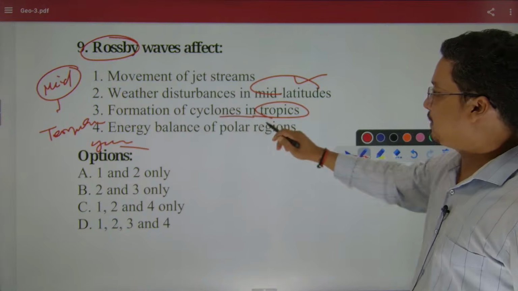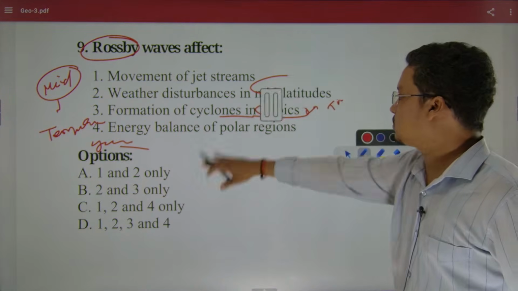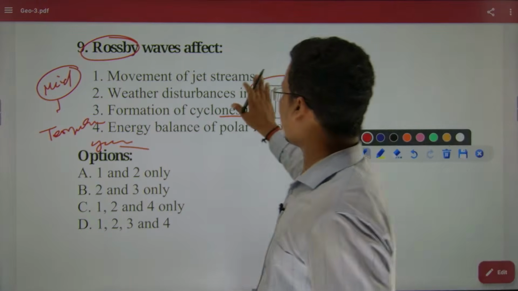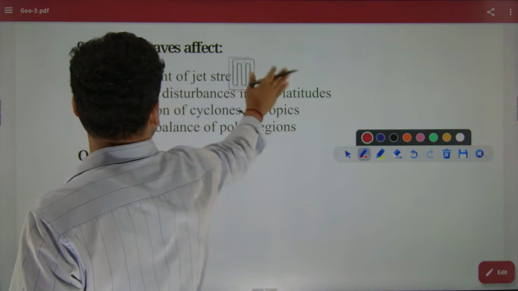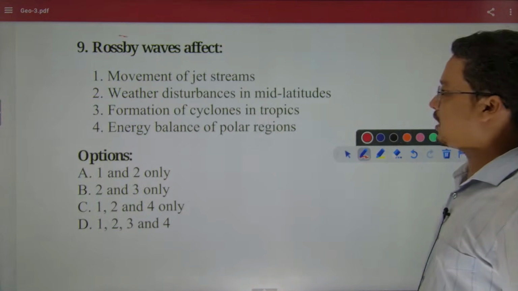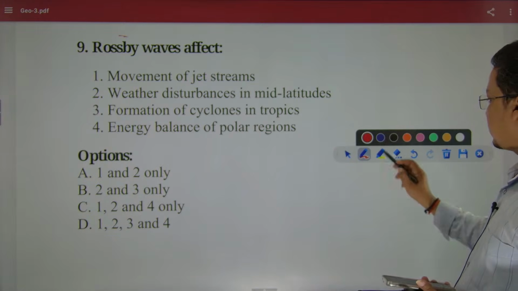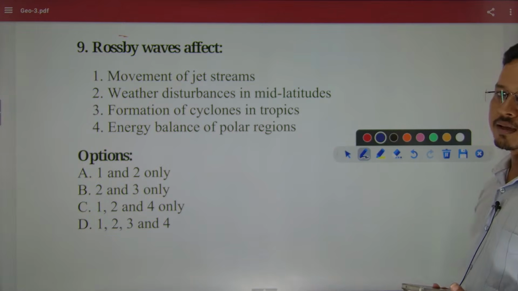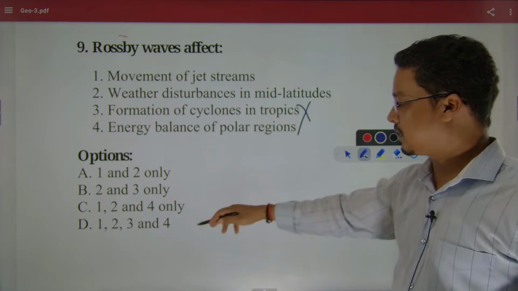But here it is mentioned as tropical cyclones. Let's say the word tropical is not written, but by assumption we can see that they are talking about low latitudes, whereas we are talking about high latitudes. You did not read properly, right? That is why you got confused. You have not gone through the statements correctly, and that is why this one is wrong and the rest is the answer.